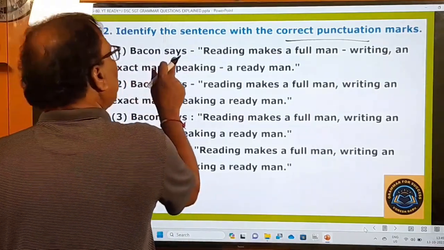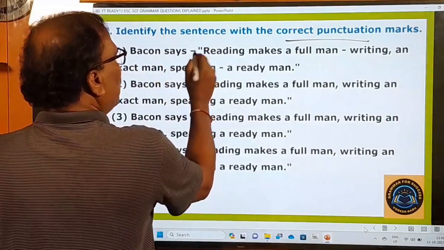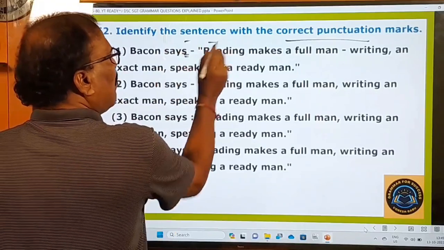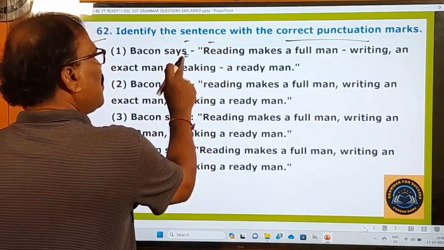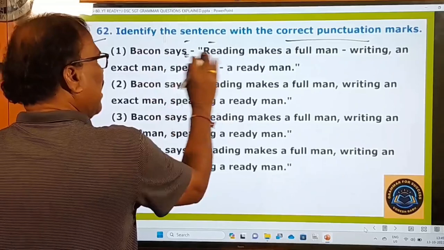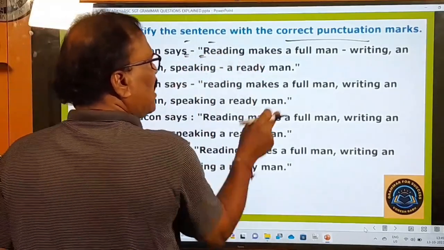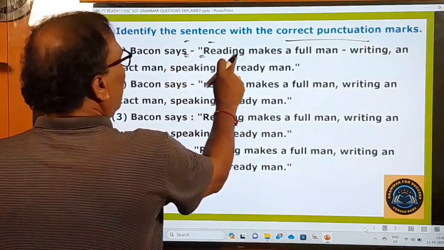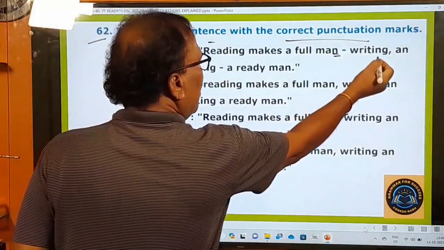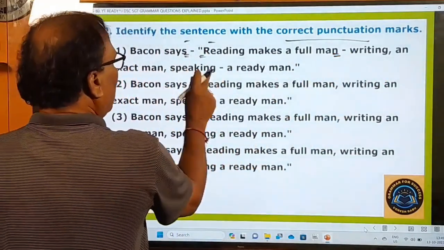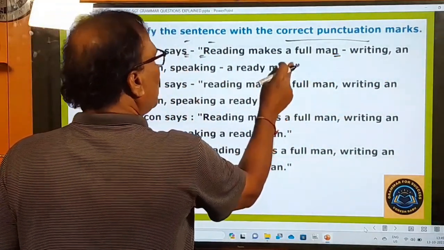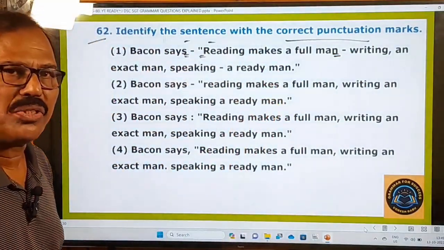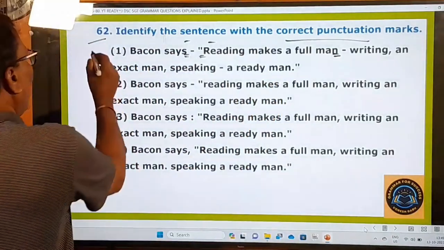And Francis Bacon says, okay, quotation must begin, okay? And here he has used this hyphen. Small dash is called hyphen and big one is called dash. Bacon says, reading, capital letter, okay? In direct speech, the sentence must always begin with a capital letter. Here that rule is followed. Reading makes a full man. Again, here hyphen is used, and writing, comma, an exact man, comma, speaking, hyphen, a ready man. So in this sentence, the punctuation marks are not used in a correct way. That's why this first one is not the right one.